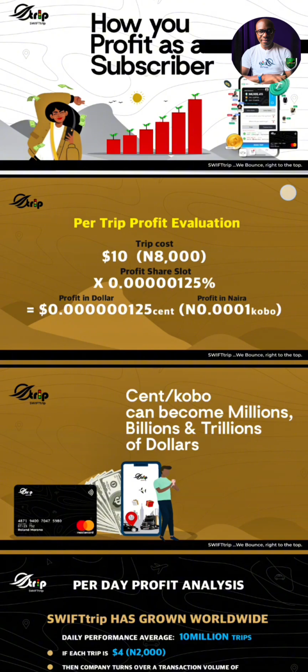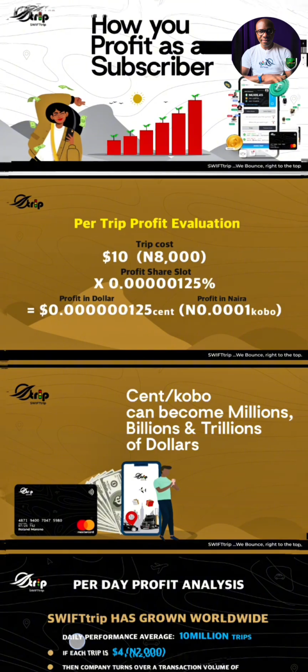Now take a look at what we have here. If you have a trip going for $10, which is about 8,000 naira, but let's say 10,000 naira, I like using the word 10,000 naira, and your own share volume is 0.00125%, as you can see there. If you multiply that by the value you have there, this is what you're going to get. But I'm going to use my calculator and show you.